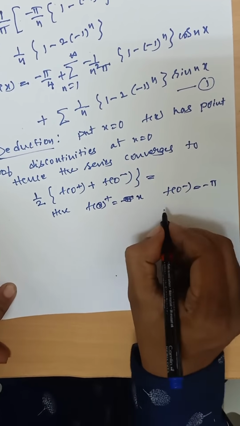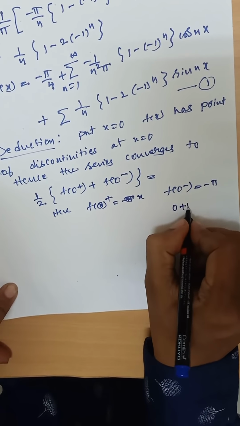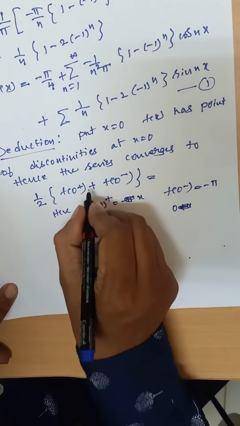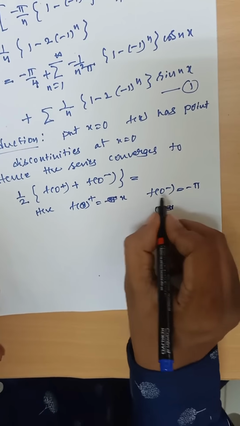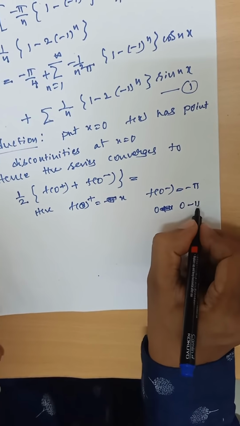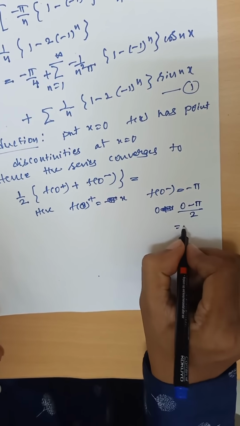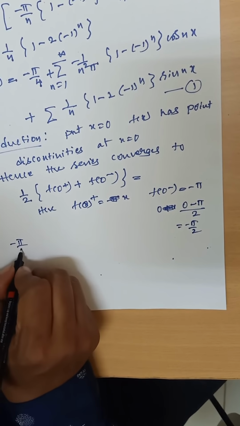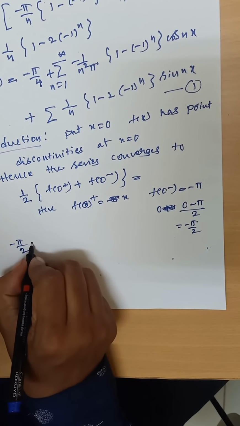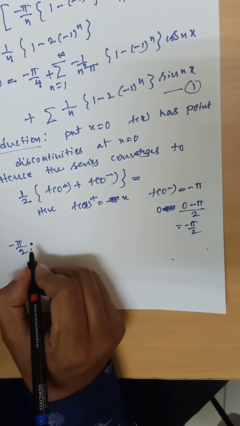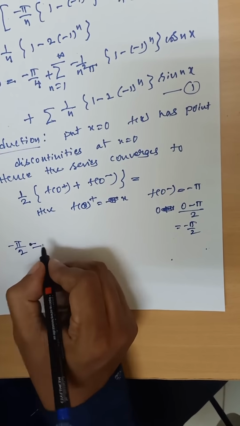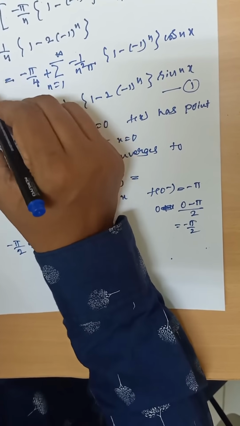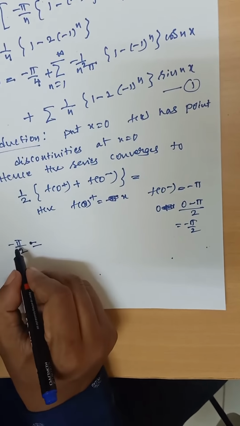Therefore taking the average means 0 minus pi by 2, that is minus pi by 2. So the left hand side is minus pi by 2. f of 0 is equal to minus pi by 2.